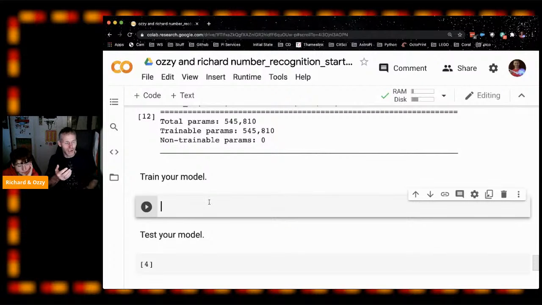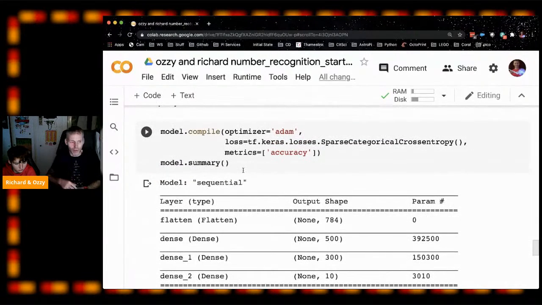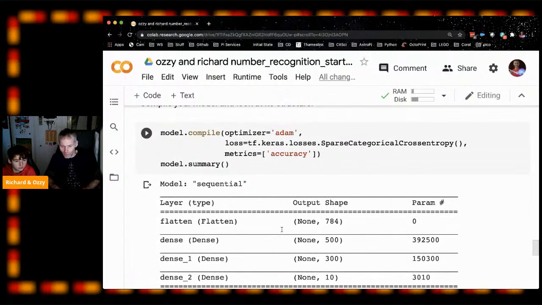Training it is sometimes called fitting, because you're fitting the data to the model, or rather you're fitting the model to the data. And we just need to tell TensorFlow the things I mentioned before. So how many epochs we want to have, so how many times we're going to run through the model, and what the batch size is.